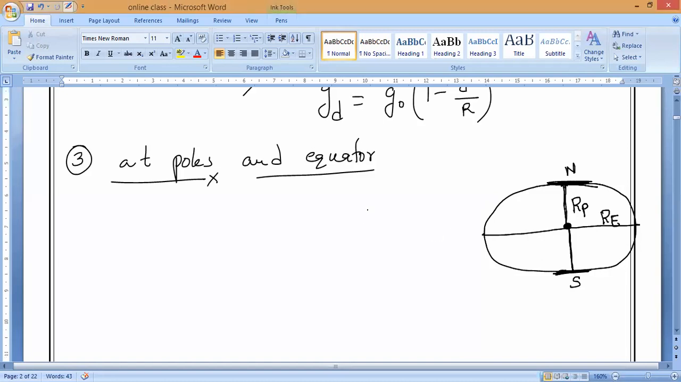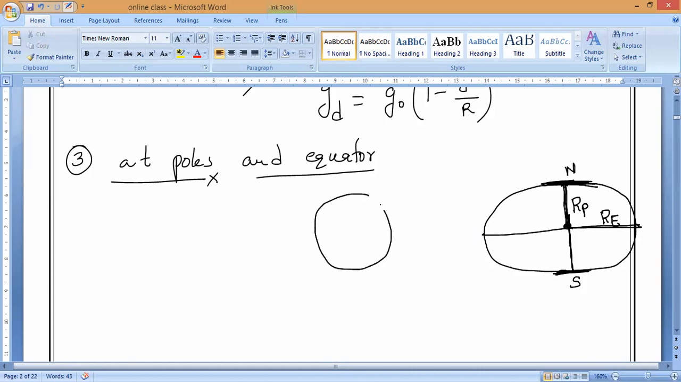Now tell me where the radius is greater: RP or RE? Remember, at the equator the radius is more because it is a spherical shape here. But at the poles, it has a flattened surface. Understand?